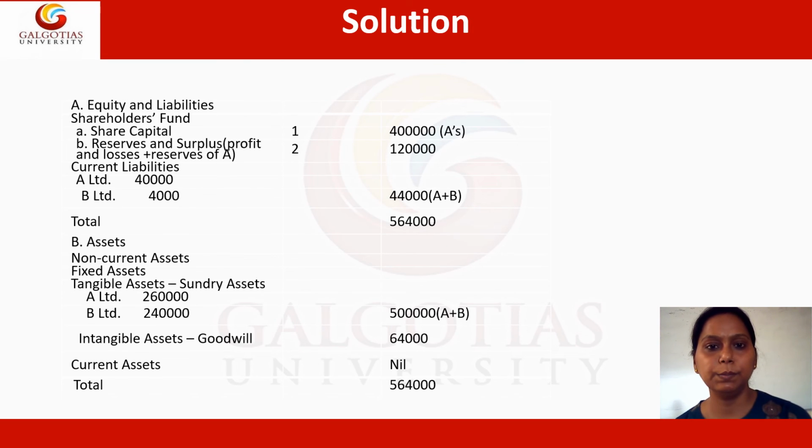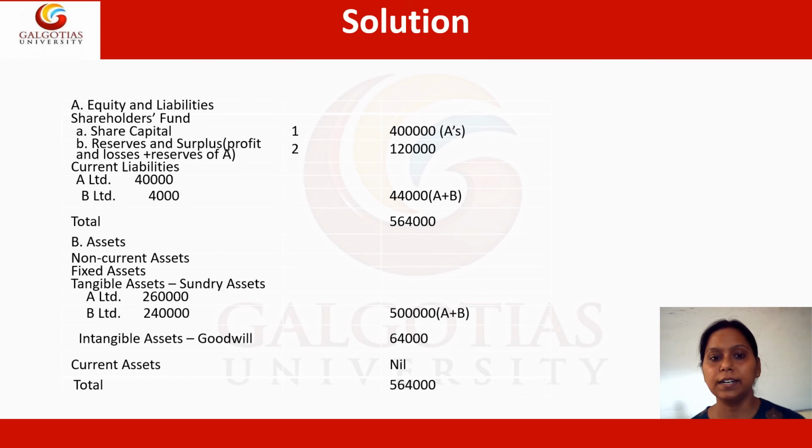Lastly, we will be preparing the consolidated balance sheet, and in that, as per the format we discussed earlier, the equities and liabilities will be shown first. Within that, first we have the share capital. In the consolidated balance sheet, we only put the parent company's share capital, because all the adjustments about the subsidiary company have been done in the working notes. Further, we have reserves and surpluses which the parent company as well as the subsidiary have. That is just summing up the amounts, and it comes out to 1,20,000 rupees.